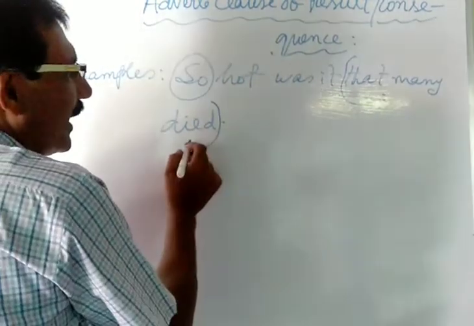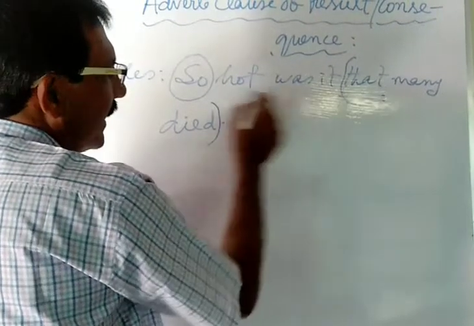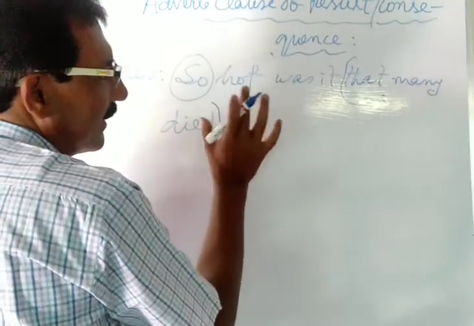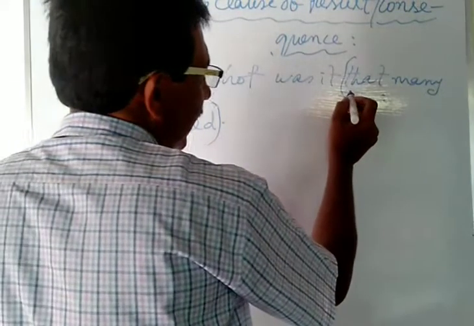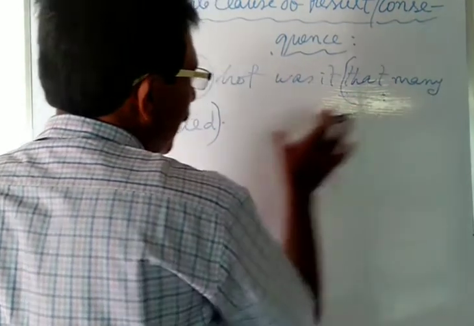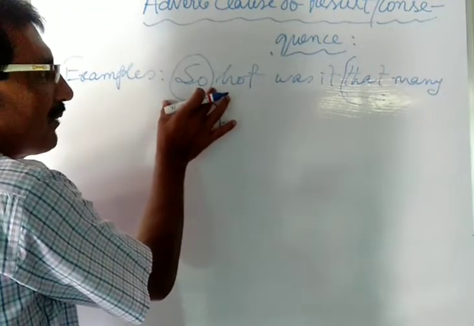This is the subordinating clause. That is the subordinating conjunction. But here so precedes the principal clause. It means that when you will see such type of subordinating conjunction at the beginning of the subordinating clause, then so will be used at the beginning of the principal clause.